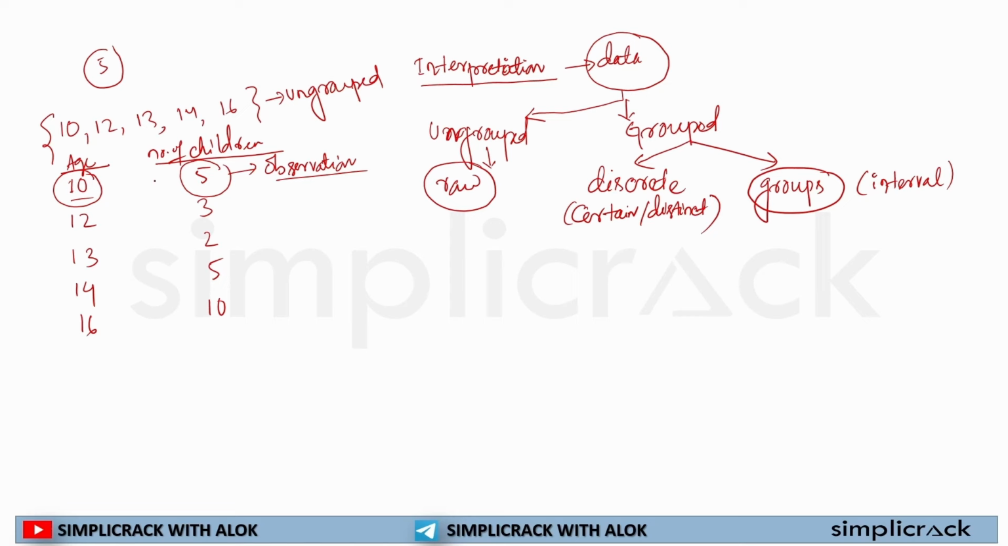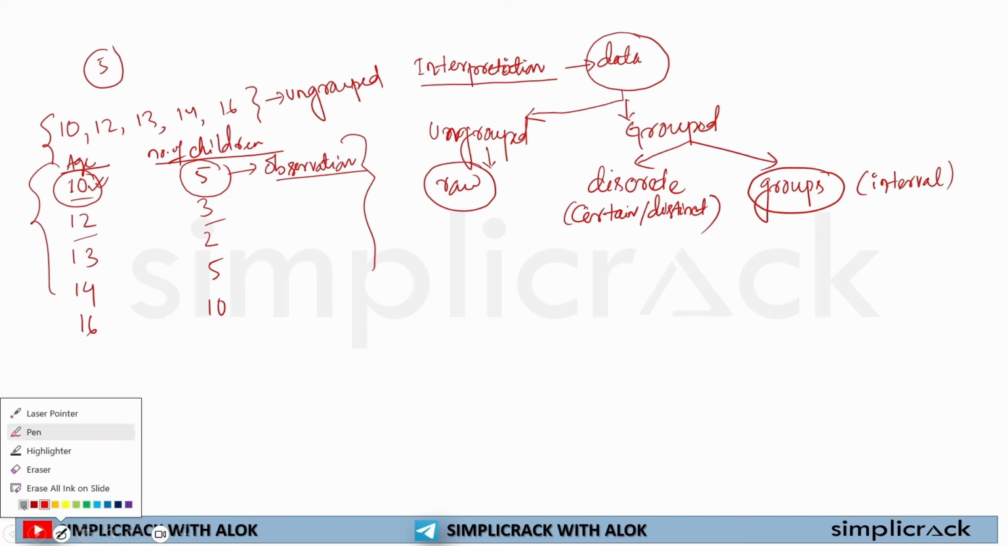It tells how many times this data is present in the given information. So 10 is present 5 times because there are 5 students. Then 12 is present 3 times, 13 is present twice, 14 is present 5 times, and 16 is present 10 times.